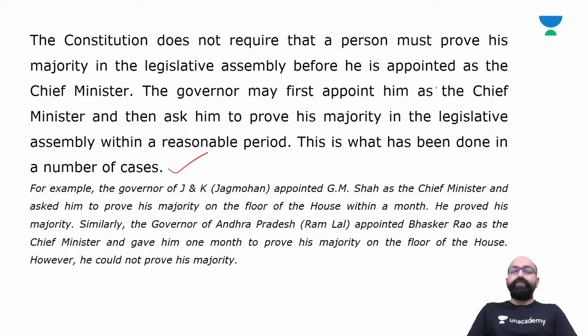Similarly, the governor of Andhra Pradesh, Ramlal, appointed Bhaskar Rao as the chief minister and gave him 1 month to prove his majority on the floor of the house. But in that time, Bhaskar Rao could not prove his majority in the Andhra Pradesh Legislative Assembly.